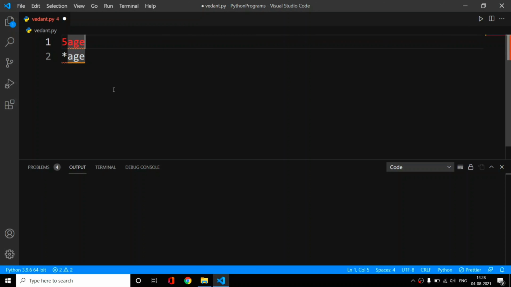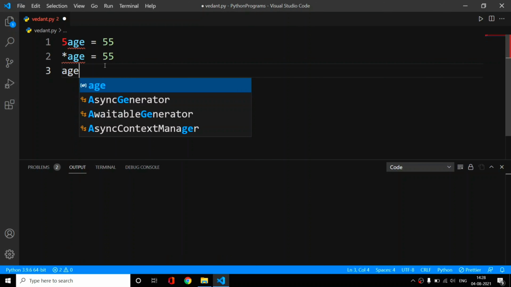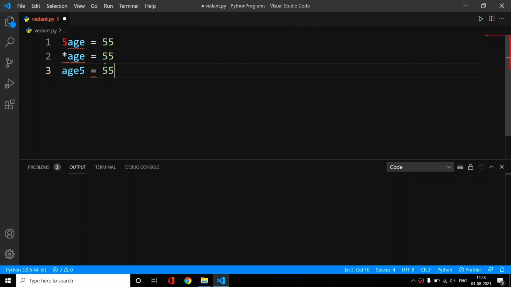These two are wrong. If I do it like this, 55, then both these are wrong. But instead, if I want age 5, then I can use age5 is equal to 55. So these are some basic practices.